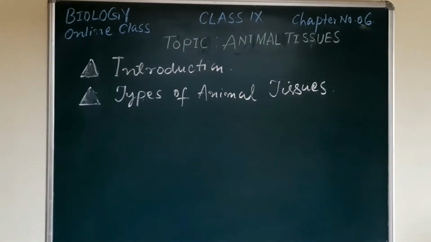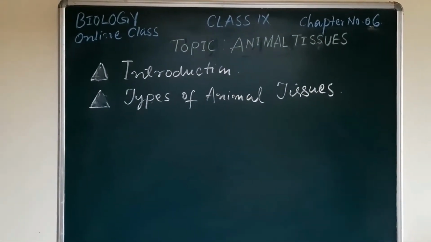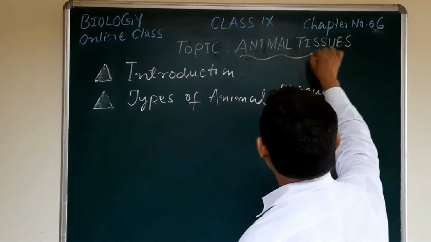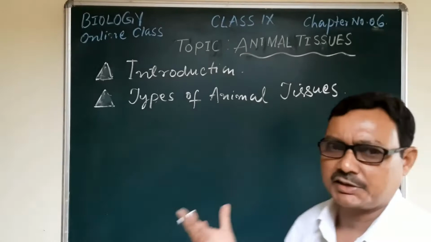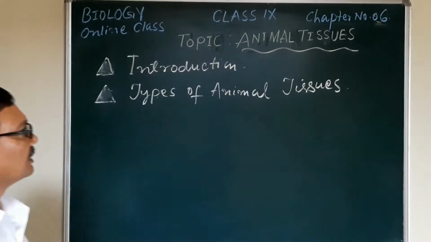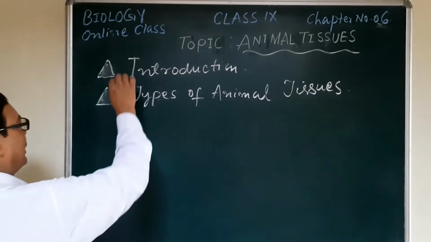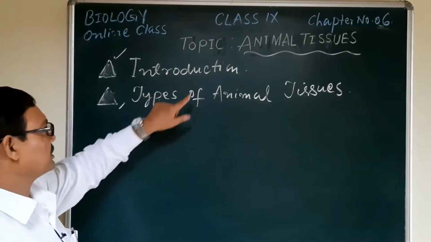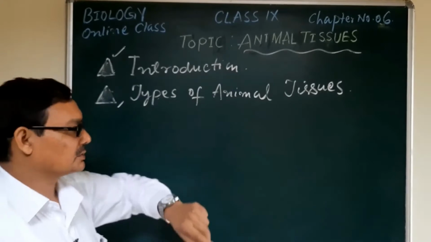In this part of the lesson, we will learn about the animal tissues and their classification, that means their different types. The 2 points I have written here for today's discussion: number 1, introduction, and number 2, types of animal tissues.